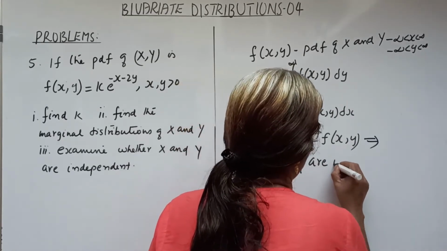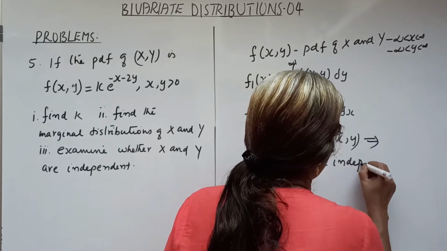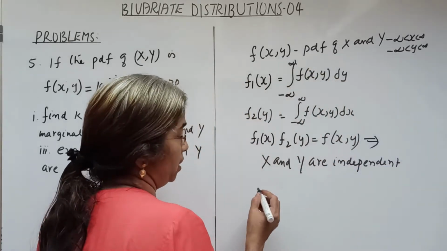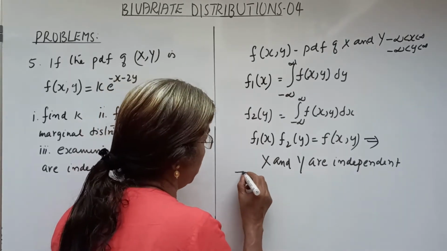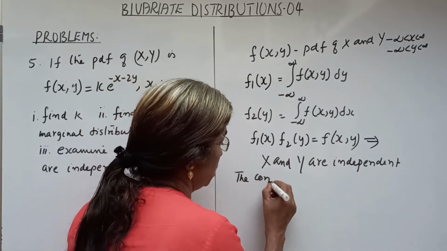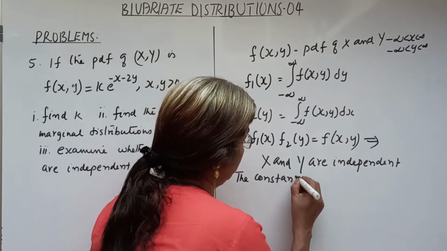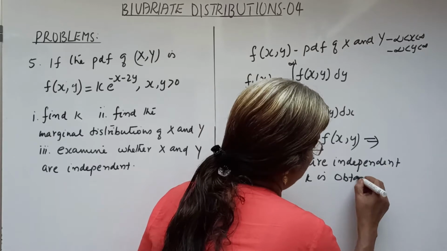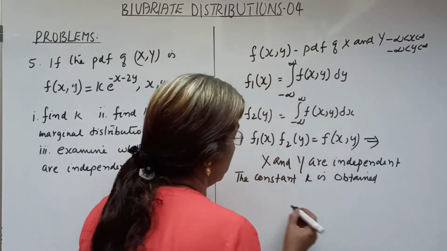And in order to find the constant k, how will we obtain the constant k?